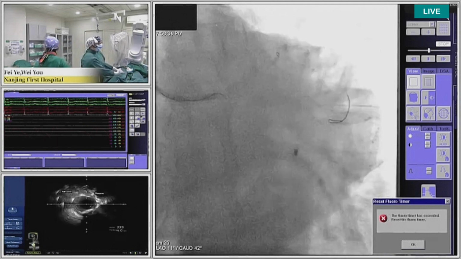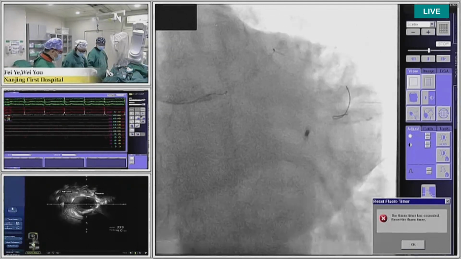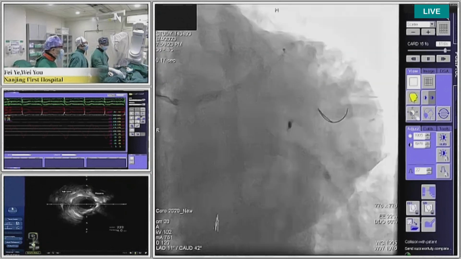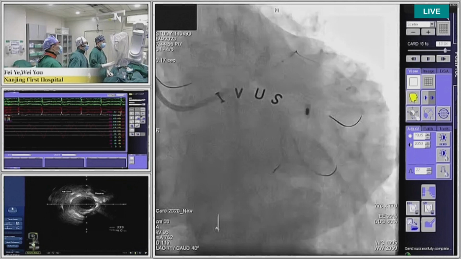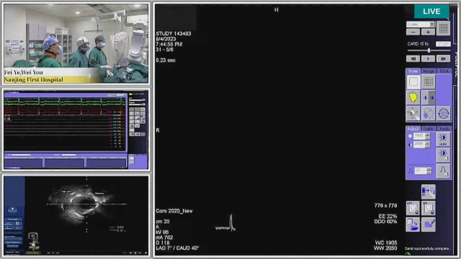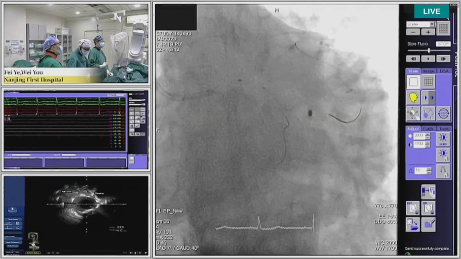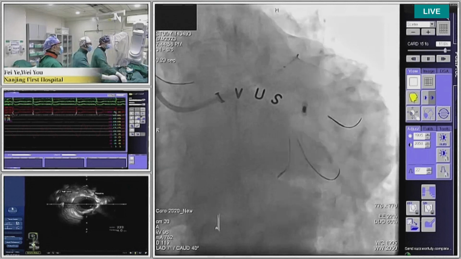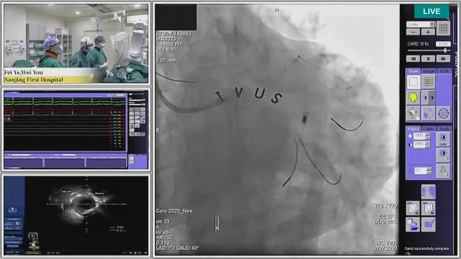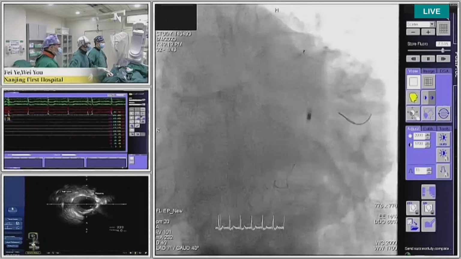Okay, if you go ahead. Yes, after that we perform the first rewiring from the proximal part of the circumflex ostium, and after that, we check the IVUS. IVUS will find if the rewire position was good. So we will perform the first kissing. It was very easy. After the first rewiring to the circumflex, we check the IVUS.